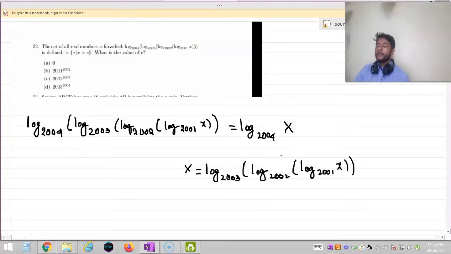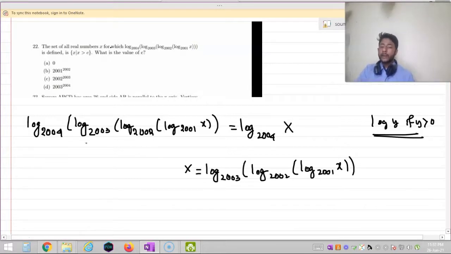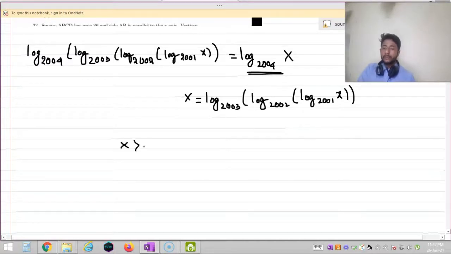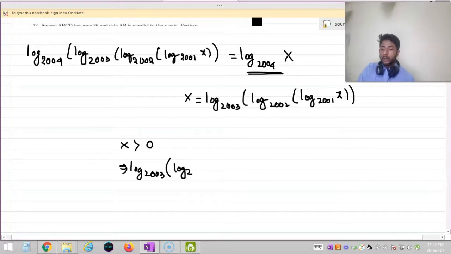Now we know that log y is defined if y is greater than 0. So I can say that log 2004 base X is defined if X is greater than 0. So I can say that this is defined if X is greater than 0. So what is the value of x? This is log 2003 base log 2002 base log 2001 base x greater than 0.